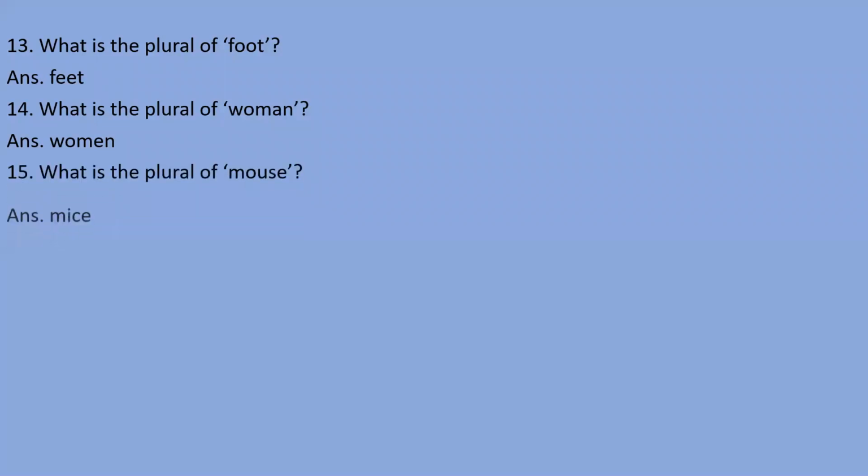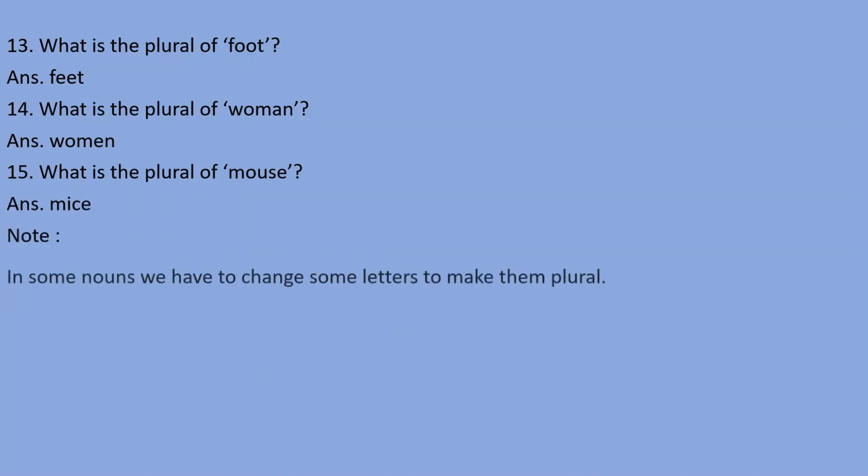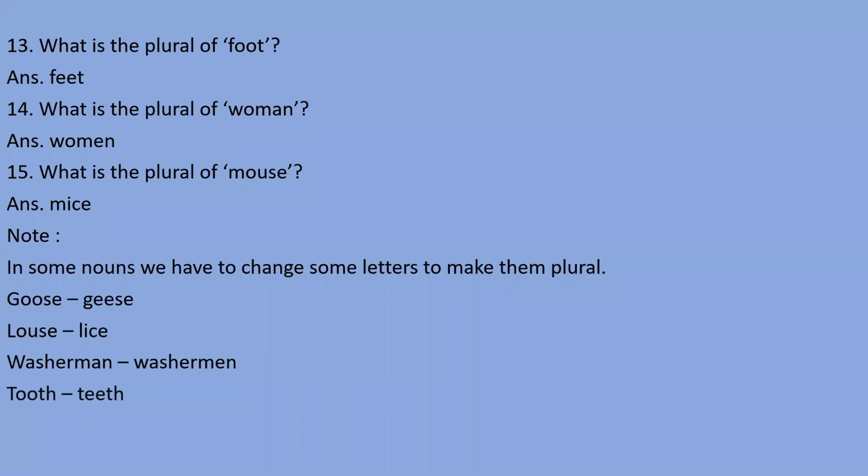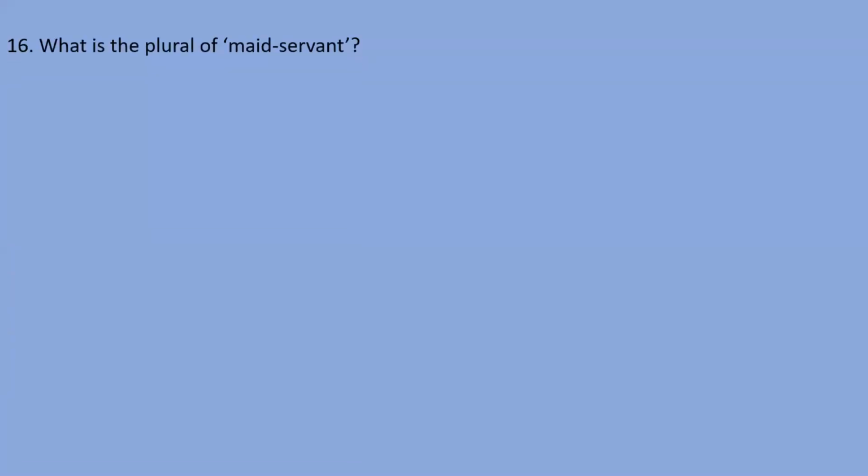And mouse, mice. So some words in the English language need a change of vowel letters. And some words, like goose, geese, louse, lice, washerman, tooth, teeth, right? So these words are there.